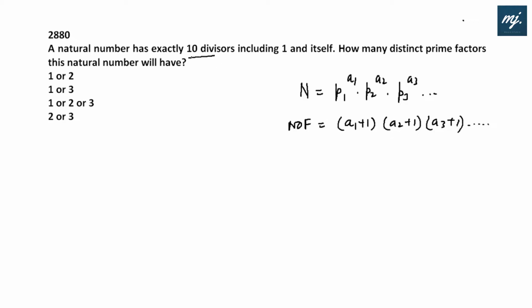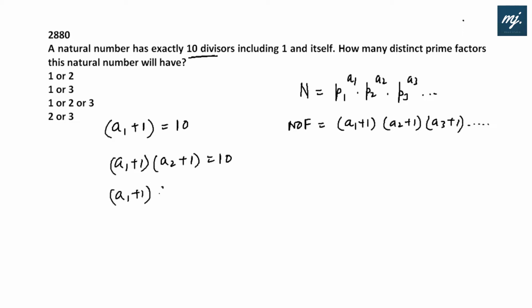Now it's given that the number of factors is 10. That means a1 plus 1 into a2 plus 1 into a3 plus 1 whatever is equal to 10.